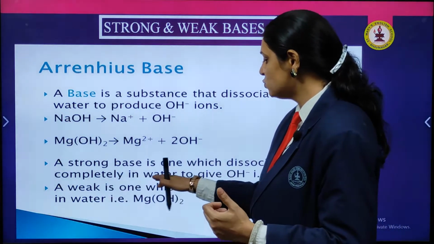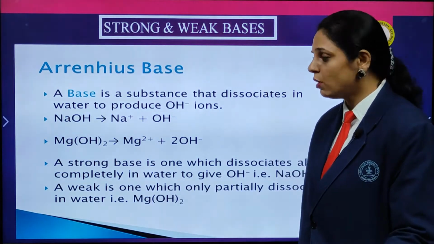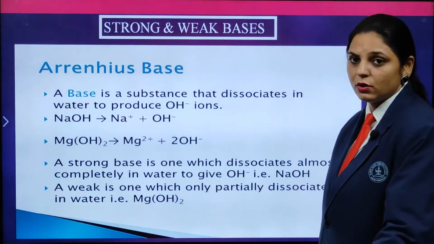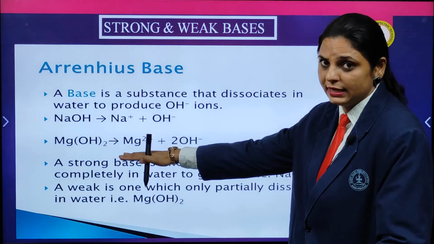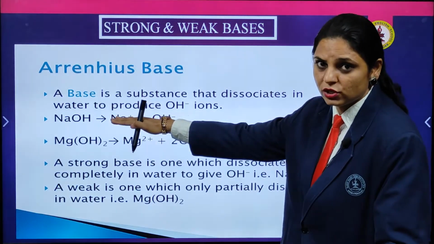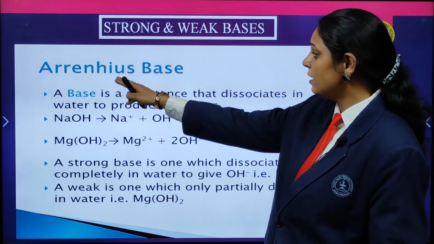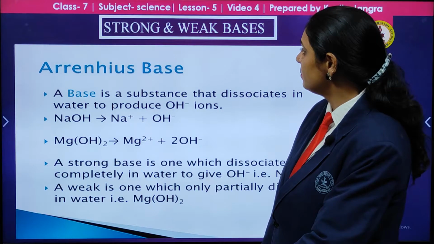And the weak is one which only partially dissociates in water. You can see over here magnesium 2 positive and 2 OH negative. Here partial dissociation of the ions is there, but there the complete dissociation, complete separation. This is the Arrhenius base function.